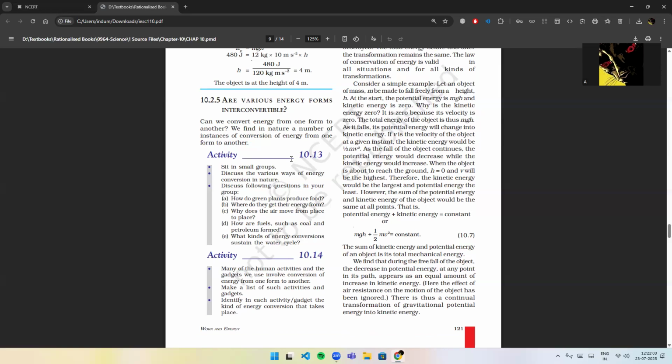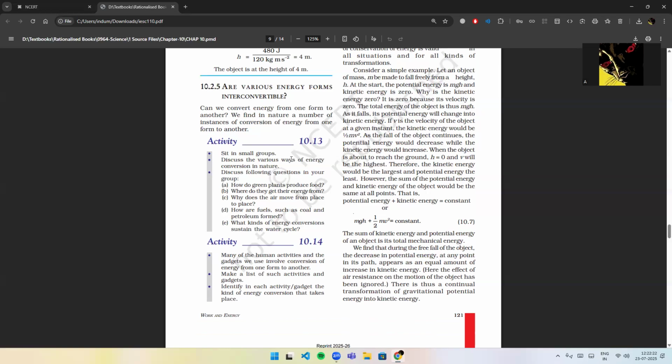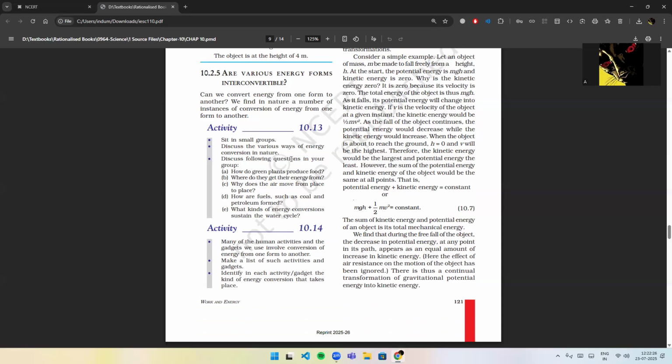As it falls, its potential energy will change into kinetic energy, and if v is the velocity of the object at a given instant, the kinetic energy would be half mv square. As the fall of the object continues, the potential energy will decrease while the kinetic energy will increase. When the object is about to reach the ground, h is equal to 0 and v will be the highest. Therefore, the kinetic energy would be the largest and the potential energy the least.